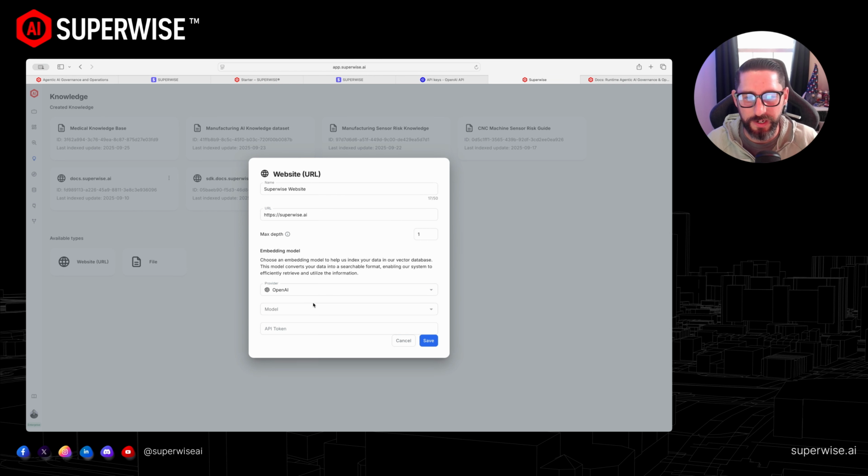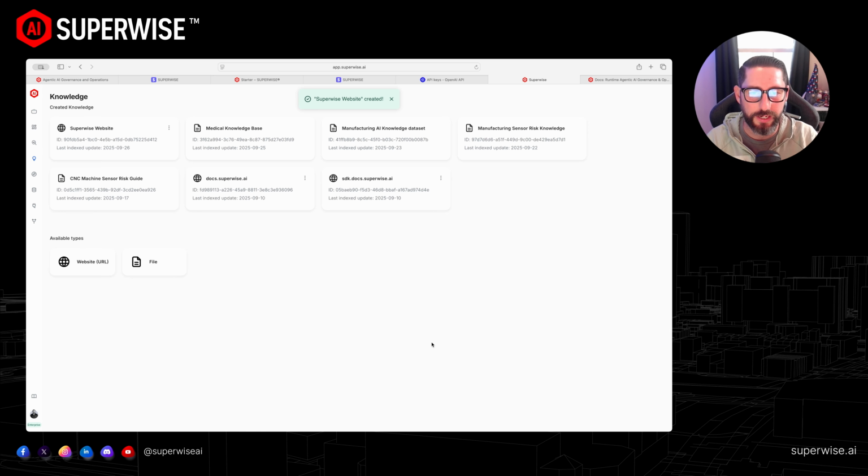Now from here is where we're going to connect our OpenAI. We'll do text embedding 3. It's super simple. It does exactly what we need to do. And then we'll copy and paste in our OpenAI token, and we'll hit save. So now what SUPERWISE is doing is it's doing the full crawl of that main page. And then it also clicked one link, every available link, and went to that and indexed that. Now we have our full knowledge database created. It's that simple. We already have our private LLM rocking and rolling.